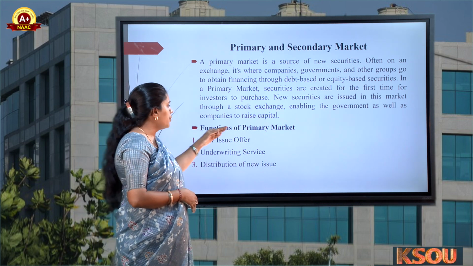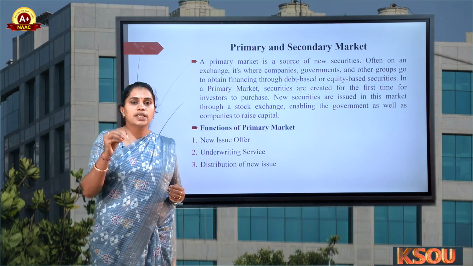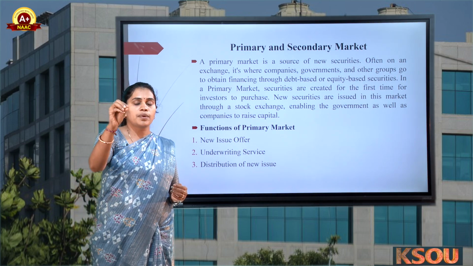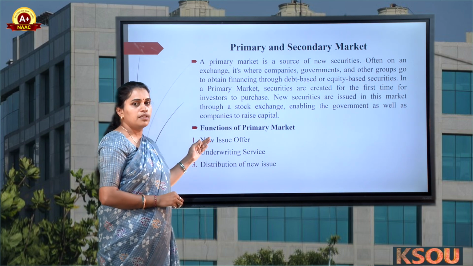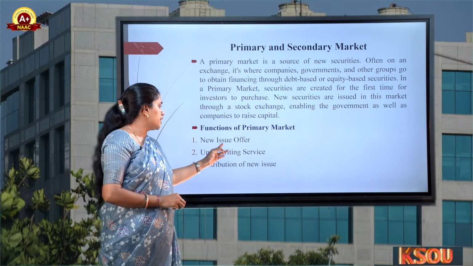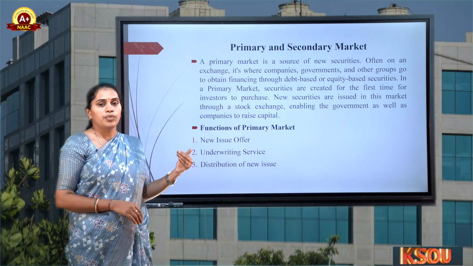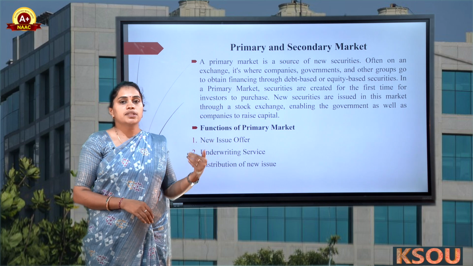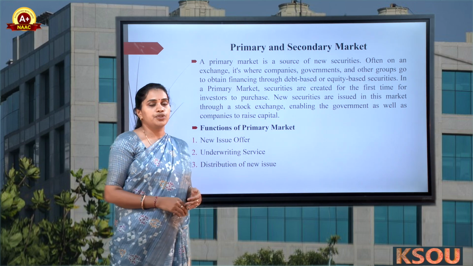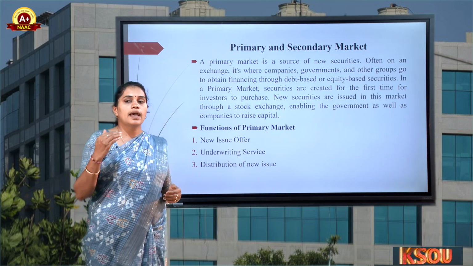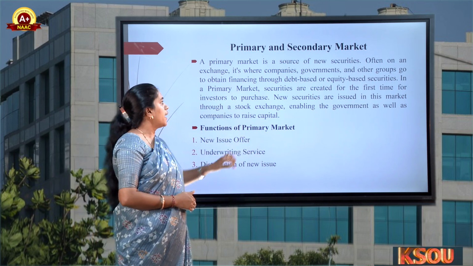The major function of the primary market is the new issue offer. As I mentioned, when the company first introduces its operations and shares to the general public, it issues such shares with the help of an initial public offer. Next, underwriting service. There are arrangements to purchase some shares, facilitating the purchase and distribution of the new issues. With the help of merchant bankers and others, they distribute their shares to the general public. These are the major functions of a primary market.